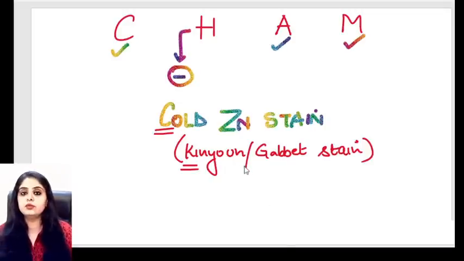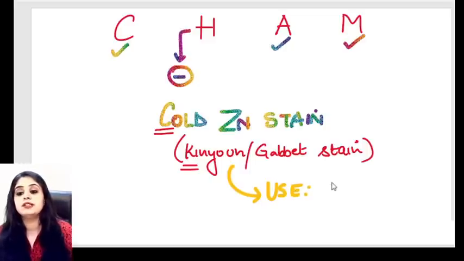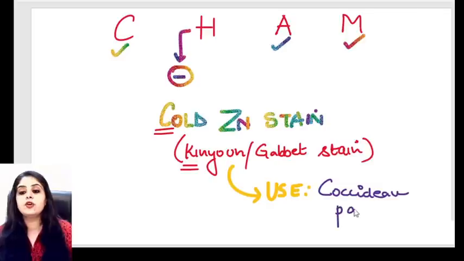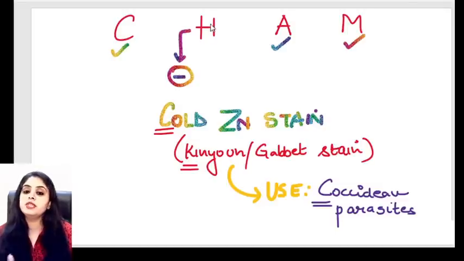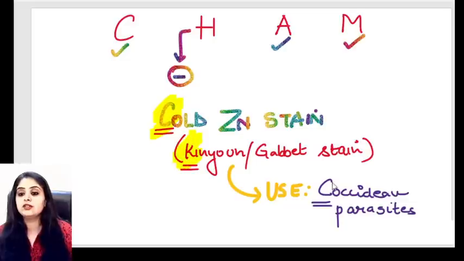I think this question must be coming to your mind: ma'am, why have you removed the heating process? Why have you made it cold? What is the use of the Kinyoun or the Gabbett stain? Remember, there's a parasitic family, many of you might have heard of, known as the coccidian parasites. They don't need the heating process. Even without heat, they can get stained. So remember, the cold Zn stain is known as the Kinyoun stain and it is used for the coccidian parasites.